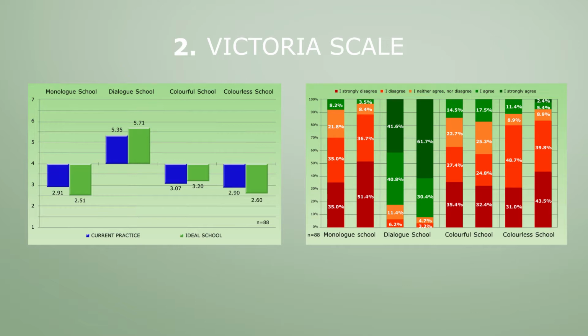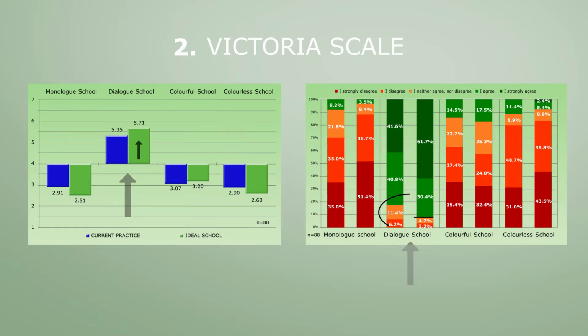Let's take a closer look at the results of, for example, the dialogue school. The blue bar with a score of 5.35 out of 7 corresponds to the first column of percentages, and the green bar with a score of 5.71 out of 7 corresponds to the second column. Thus, we see an increase from the factual to the normative level. These respondents want the dialogue school model to grow. The percentage breakdown graph reveals by how much percent the support basis increases, with 9.7% in this case. You can easily calculate this or simply estimate it based on the horizontal grid lines that are drawn every 10%.